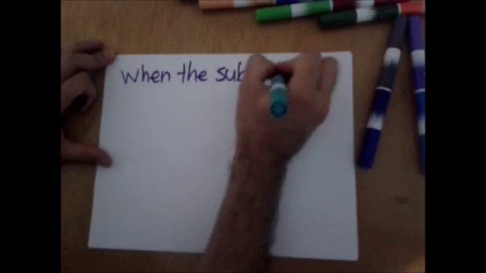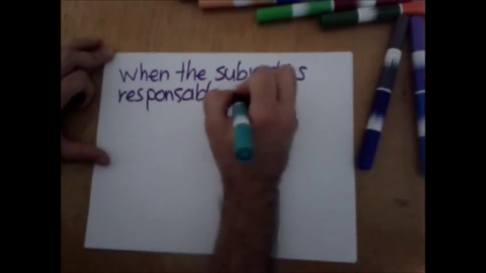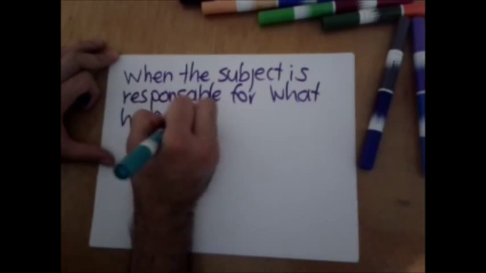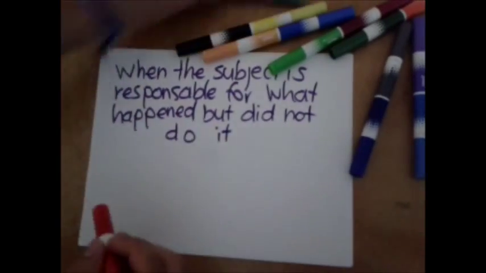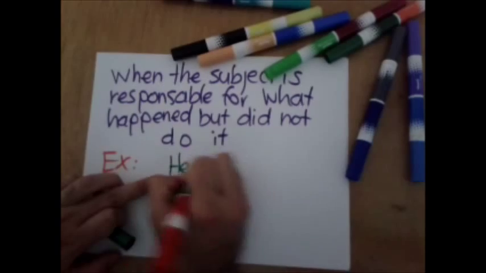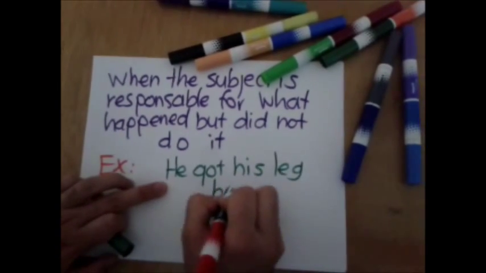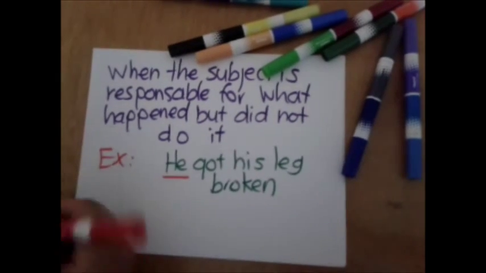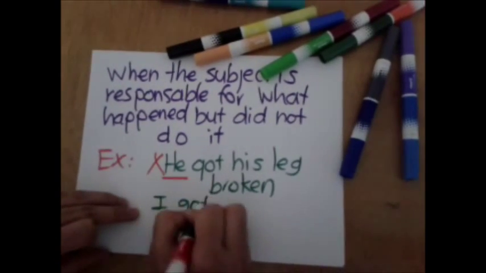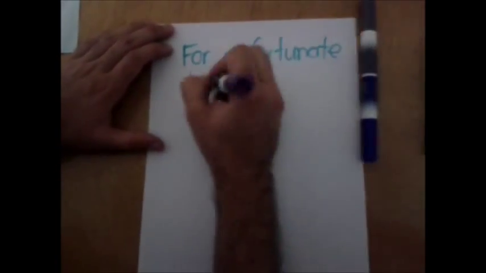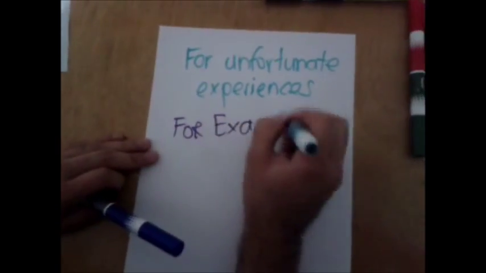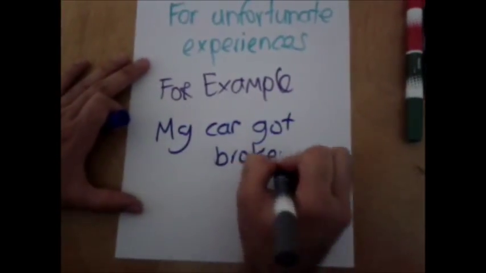There are other situations in which you can use passive causative. For example, when the subject is responsible for something that happened but he did not do it. For example, this one. He got his leg broken. He is not responsible for his leg getting broken. And another, I got my car washed. Someone else washed my car, but not I. Okay? Another one is for unfortunate experiences. For example, my car got broken. There is something bad that happened to me and it is unexpected. Okay?